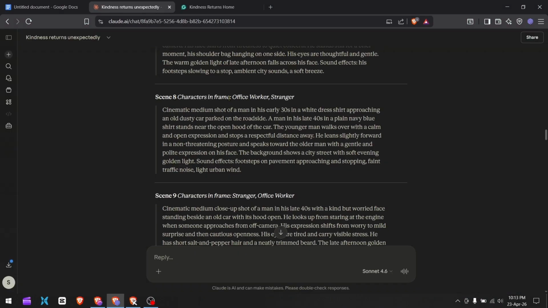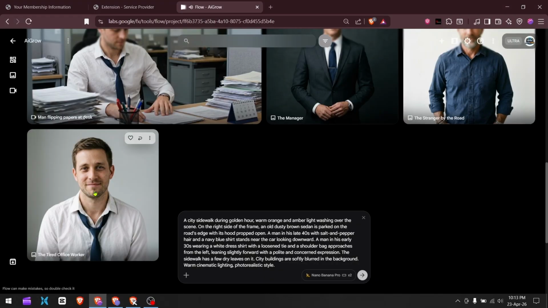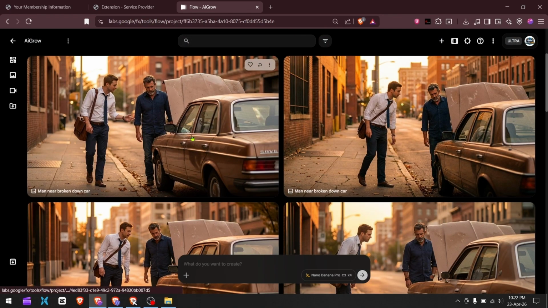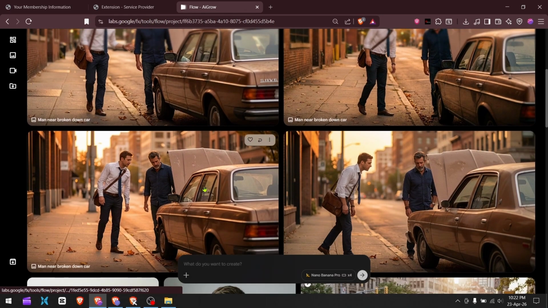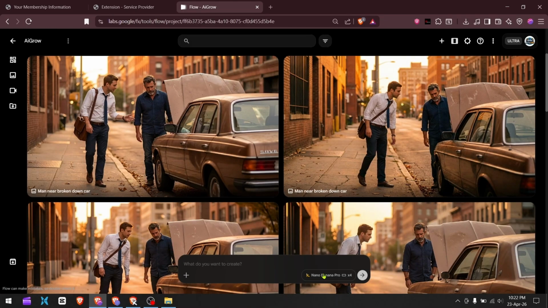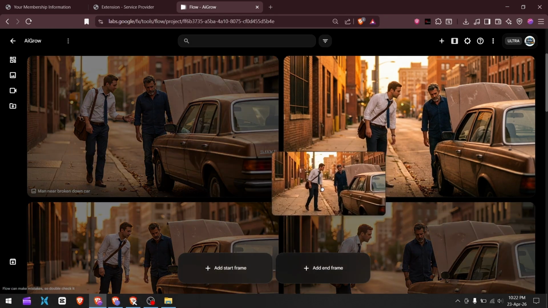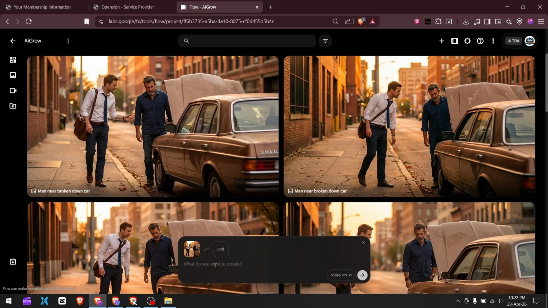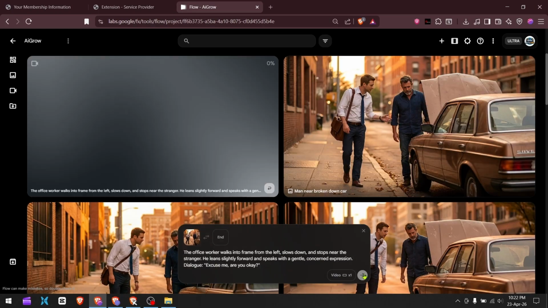As you can see, Scene 8 has 2 characters, the office worker and the stranger. So in Flow, drag both of them as ingredients. The images are generated and the characters are the same in the image. Now switch to Video and Frames. Drag the image as the first frame. Go back and copy the animation prompt. Paste the animation prompt, and make sure that the prompt has the dialogue in it.